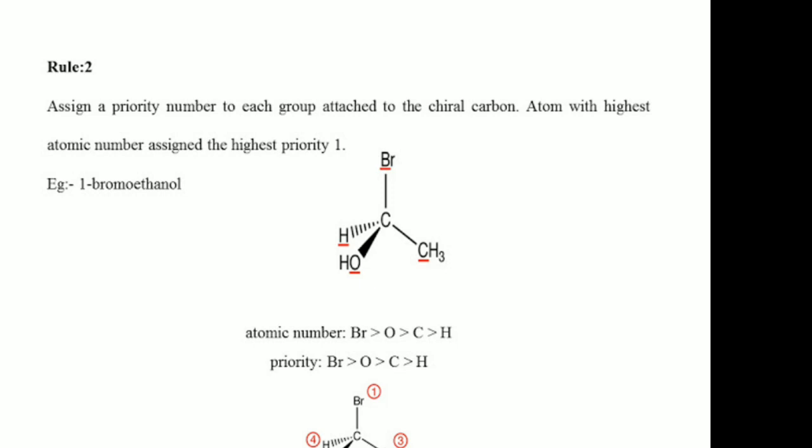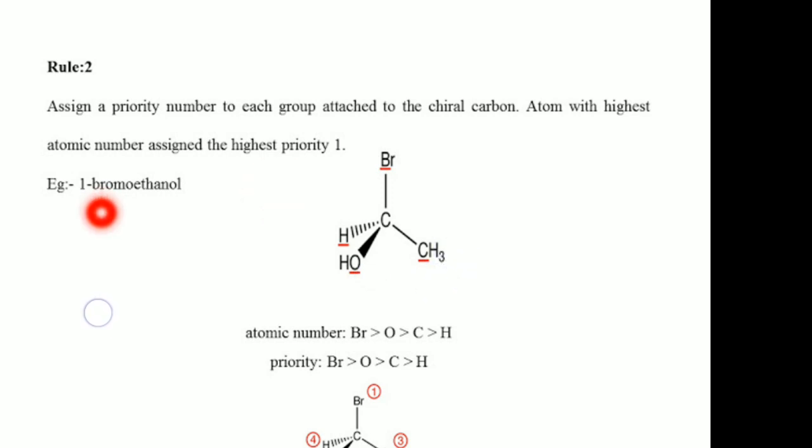For this we have to follow the atomic number of the atom in the group which is directly connected to the chiral carbon. Here this 1-bromoethanol has 4 groups on the chiral carbon: bromine, hydrogen, OH group and CH3 group.